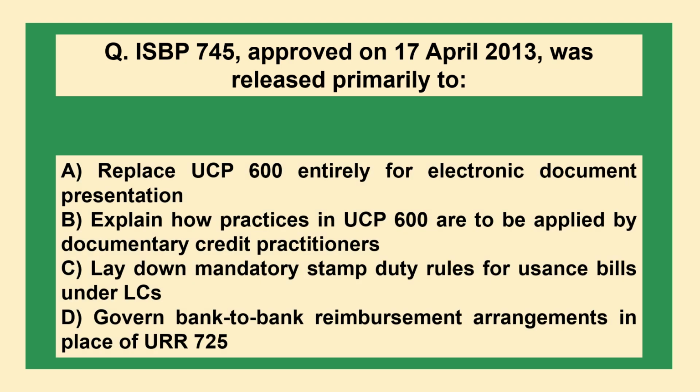ISBP approved on 17th April 2013 was released primarily to option A. Replace UCP 600 entirely for electronic document presentation. B. Explain how practices in UCP 600 are to be applied by documentary credit practitioners. C. Lay down mandatory stamp duty rules for usance bills under LCs. D. Govern bank-to-bank reimbursement arrangements in place of URR 725.